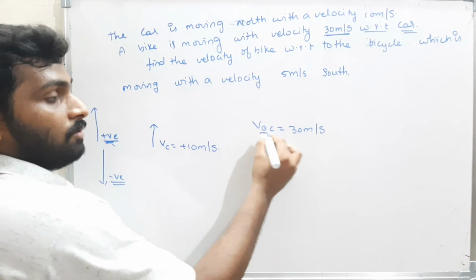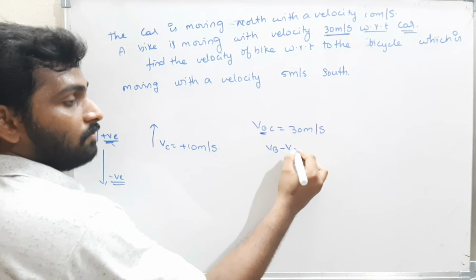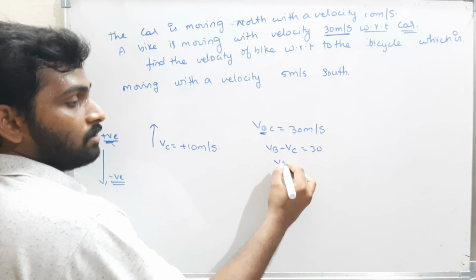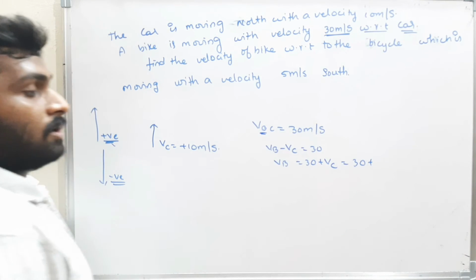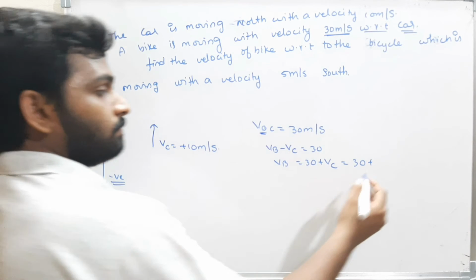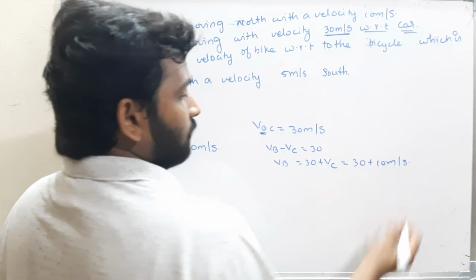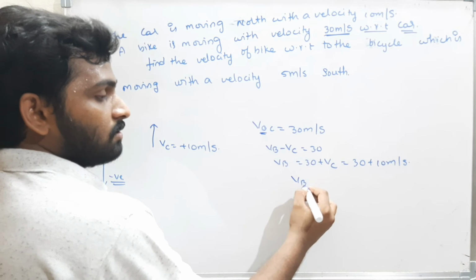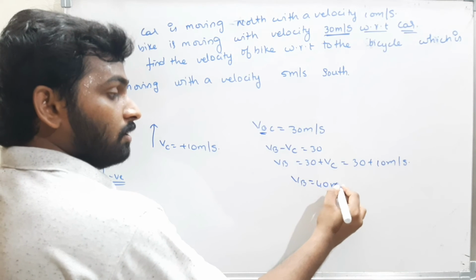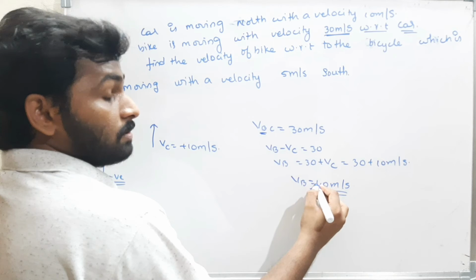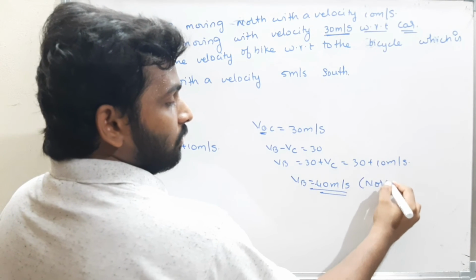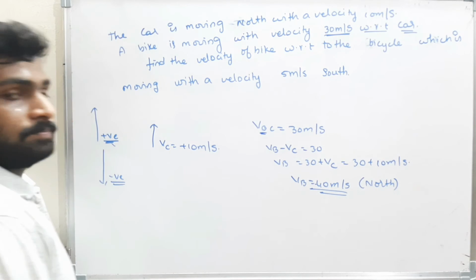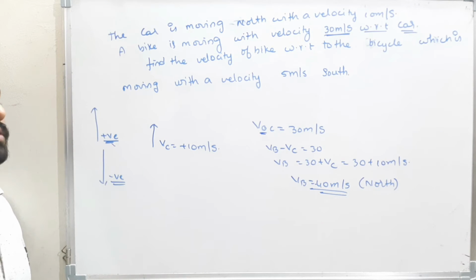Okay. Now, what is the velocity of the bike? The velocity of the bike minus the velocity of the car is equal to 30. So, the velocity of the bike is equal to 30 plus Vc. What is the velocity of the car? The velocity of the car is 10 meters per second. Therefore, the velocity of the bike is 40 meters per second. Plus means north. Therefore, the bike is moving with a velocity of 40 meters per second in the north direction.